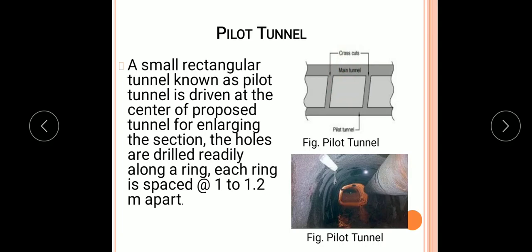These sides can be used for the excavation.